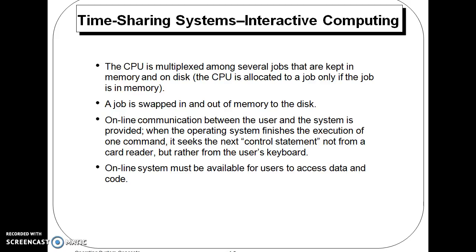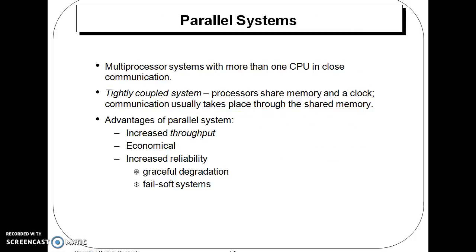Another type is the time sharing system. Basically, this is used in online systems, like railway reservation and online cinema ticket booking, in which the CPU is multiplexed among several jobs that are kept in main memory and on the disk. A job is swapped in and swapped out from the main memory to the disk and from the disk to the main memory. Online communication between the user and the system is provided. When the operating system finishes the execution of one command, it asks for another control statement, and the online system must be available for users to access the data and code. So this is basically used in the time sharing operating system.